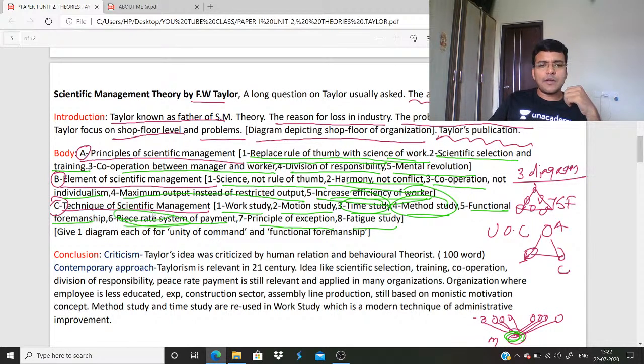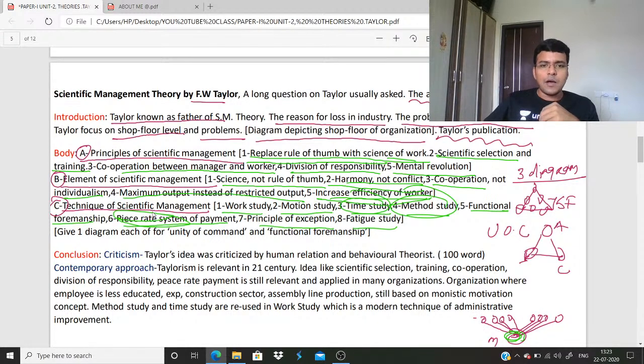Piece rate system of payment means whatever work an employee does, he will get payment out of that. Suppose, for example, 100 people are making chairs in a factory. Under the piece rate system, if you produce one chair, you will get 100 rupees. Like target based. In the private sector, in a bank, everyone has a target: if you do this amount of loan or sell this product, you will get this amount of bonus. So this is the piece rate system of payment. This will increase the efficiency of the worker. The lazy worker will be weeded out under this process.